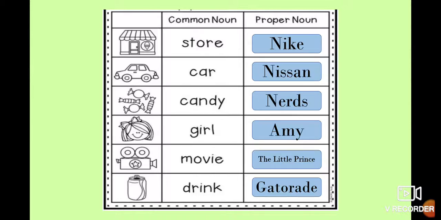Rule number 6, important words in titles. Rule number 7, particular persons, places, and things. Rule number 8, words used as names. Rule number 9, names referring to God and the Bible. Rule number 10, initials. And the last one, rule number 11, title of a person before a name.